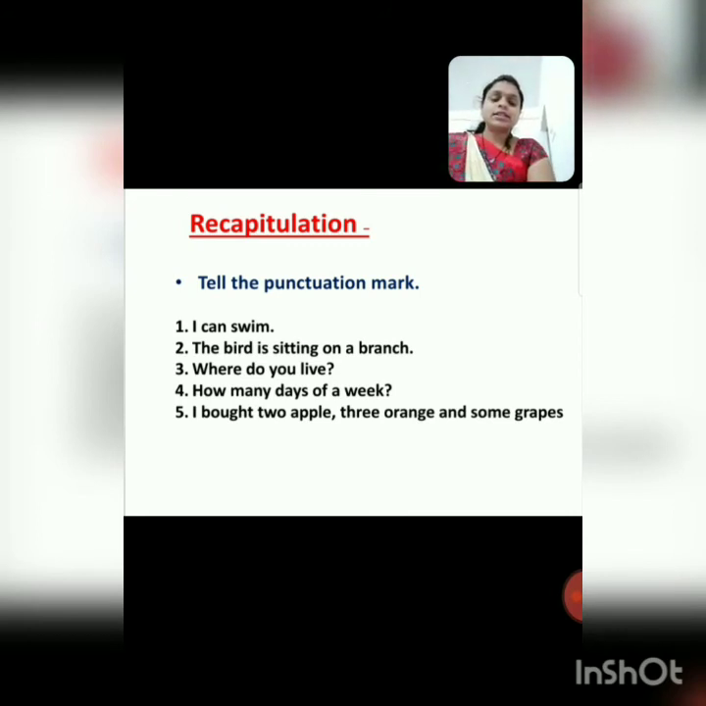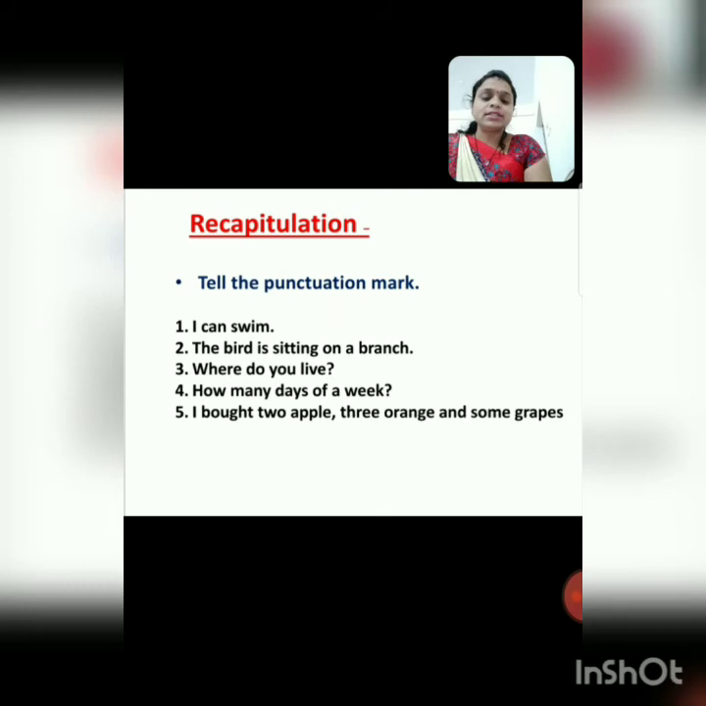Next, the third sentence. Where do you live? Which punctuation mark do we have to put here? Where do you live? Where is what? Which word is this? This is a WH word. Okay, we put a question mark at the end of a question. Where do you live? This is a question, so we have to put a question mark here. Question mark.